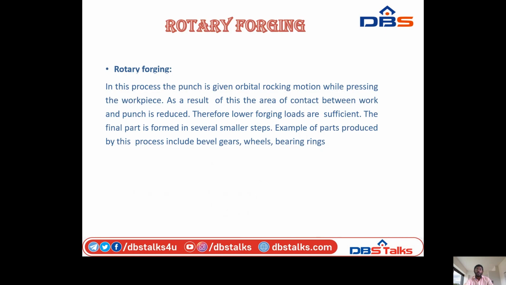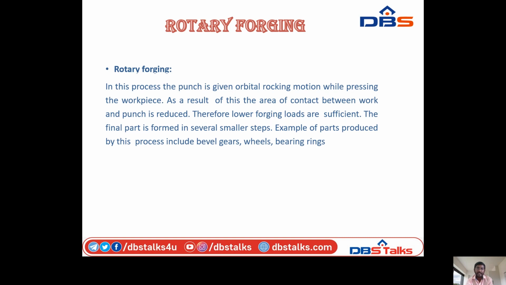So next, rotary forging. In this process, the punch is given an orbital rocking motion while pressing the workpiece. As a result, the area of contact between work and punch is reduced. Therefore, lower forging loads are sufficient.